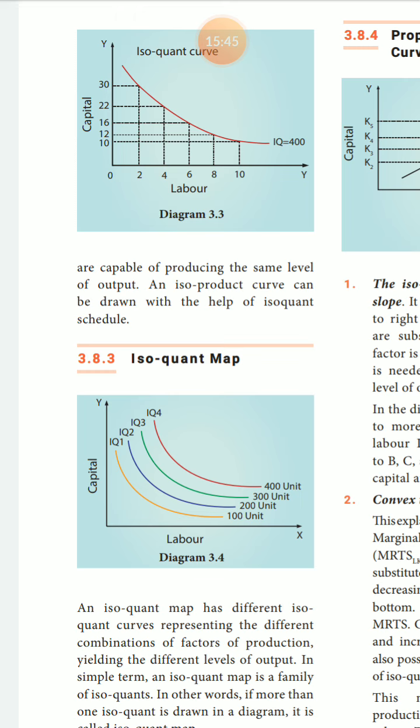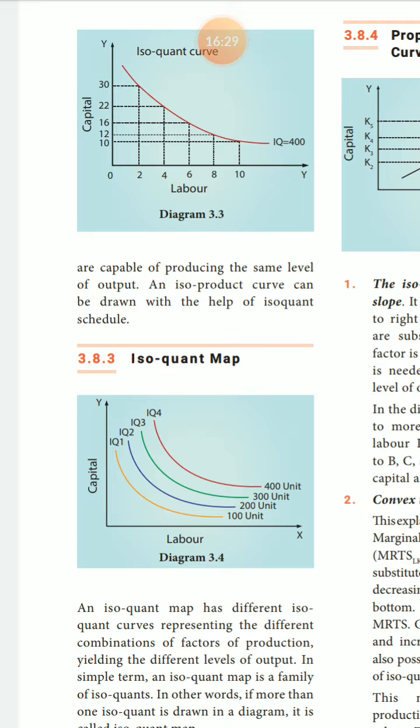In other words, more than one isoquant drawn in a diagram is called an isoquant map. The first isoquant IQ1 is 100 units. Next, second isoquant, third isoquant, fourth isoquant curve, use the two variables, capital and labor only.